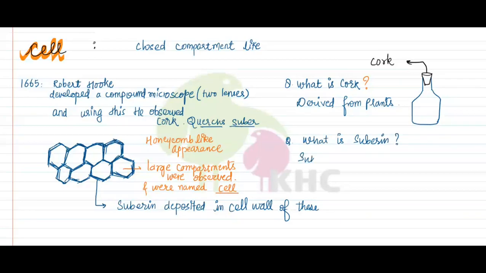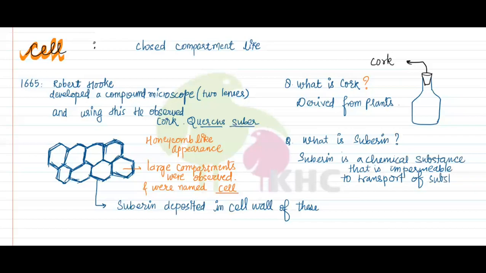So suberin is a chemical substance that is impermeable to transport of substances like gases, water, etc.